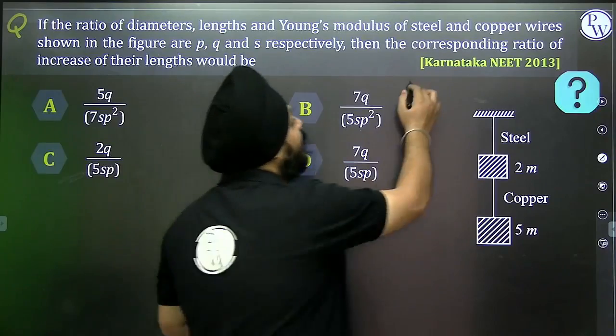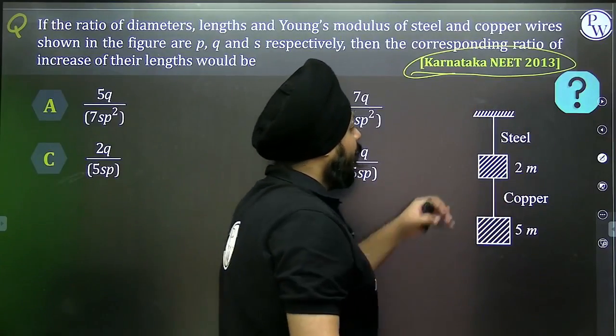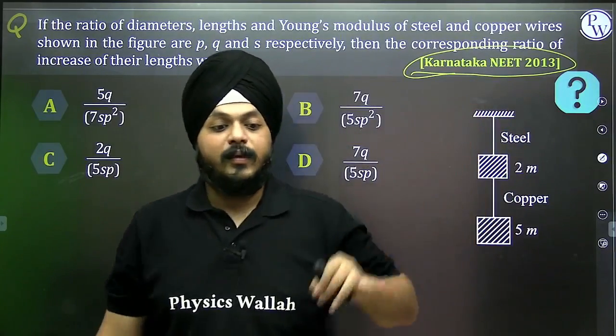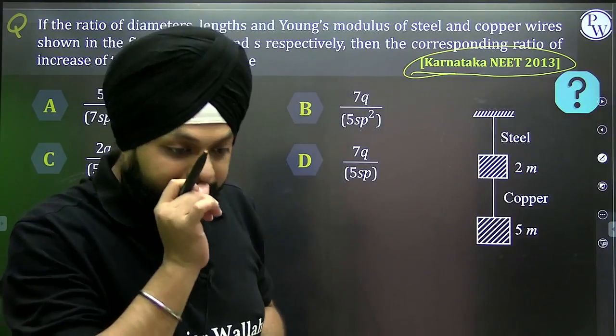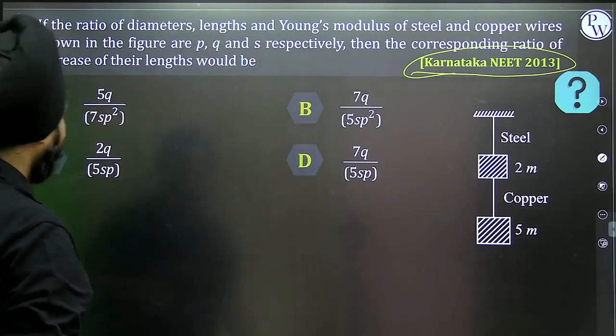See Karnataka NEET 2013. We saw this sum, the combination of rods. Let's see this.